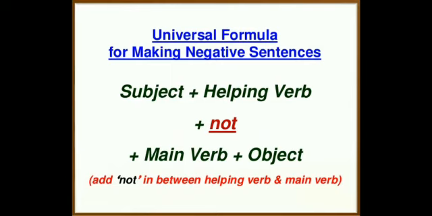Subject plus helping verb plus not plus main verb plus object. This rule can be applied to all sentences which contain a helping verb and a main verb, and you are supposed to place the word not in between the helping verb and the main verb.